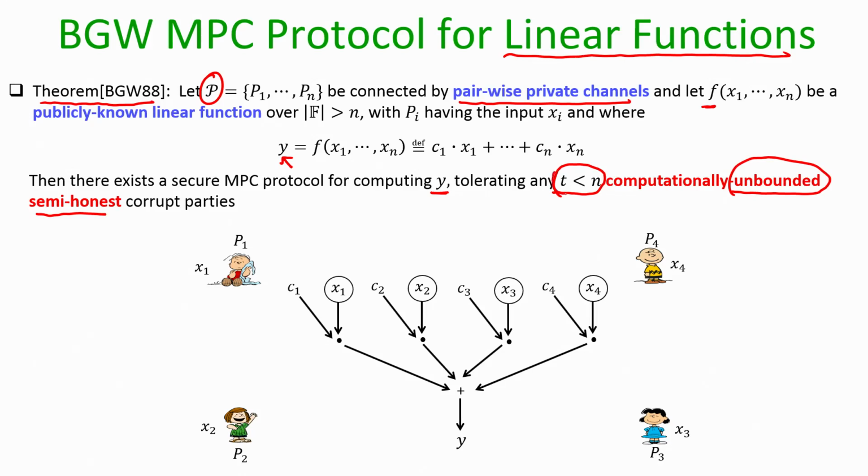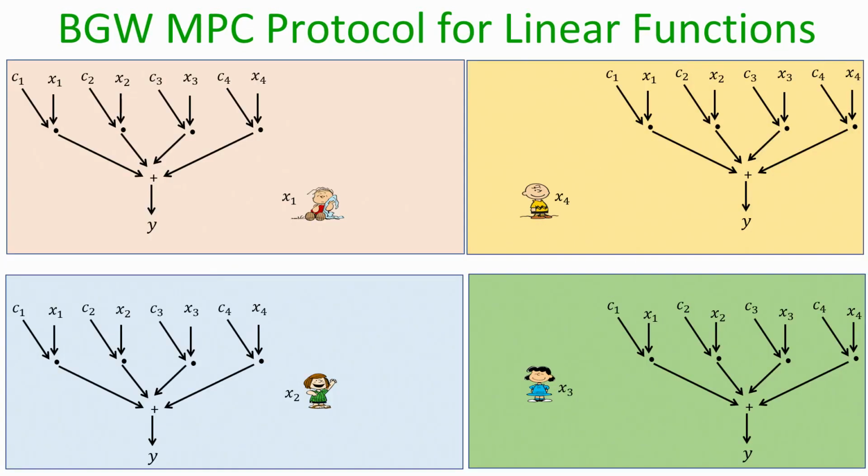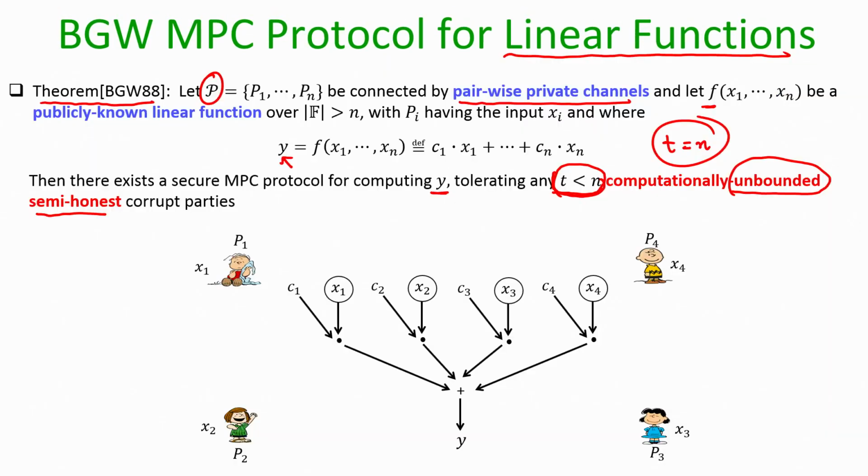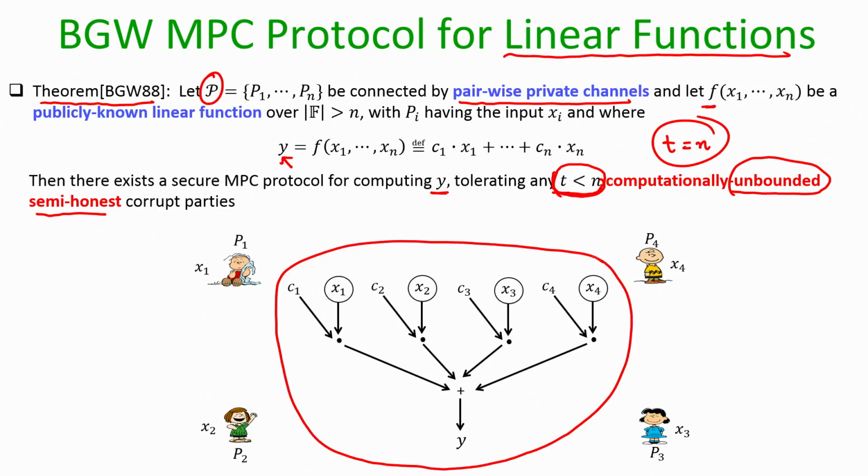And now, if you are wondering why t less than n, because if I say t is equal to n, then basically if all the n parties are corrupt, then all the inputs are revealed here. Okay. So, that is why the trivial bound for t is t should be strictly less than n. And again, what we are going to do is we will see the BGW shared circuit evaluation for securely evaluating this function.